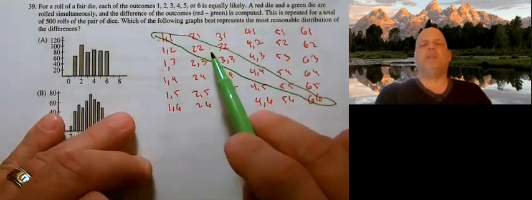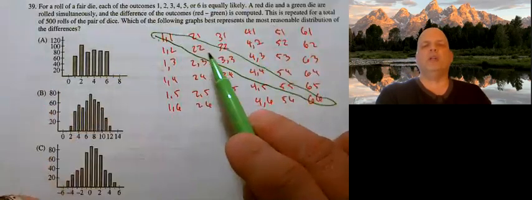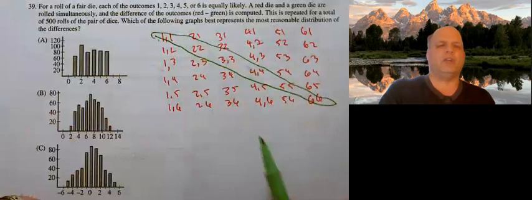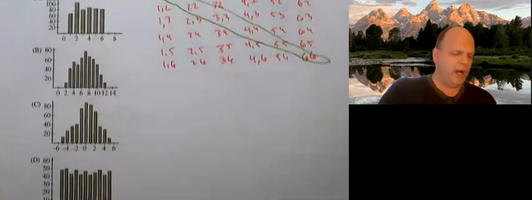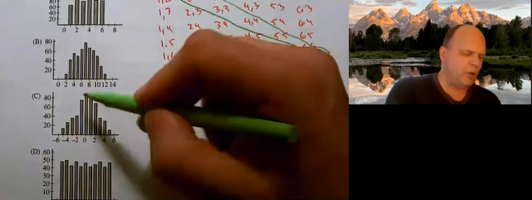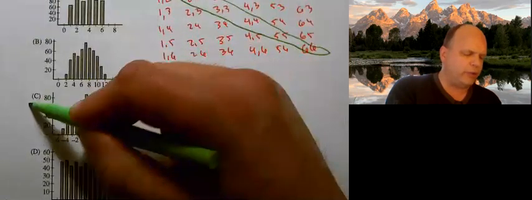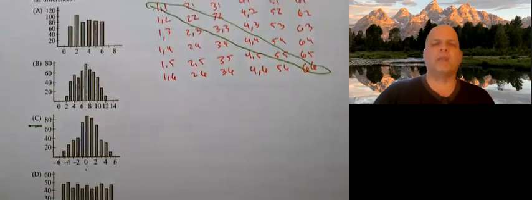Because that's the most common thing that happens. 1 minus 1, 2 minus 2. Well, if I subtract those, I get 0. So that means my highest point should probably be in the middle. Well, that looks like C is going to be my answer real quickly.